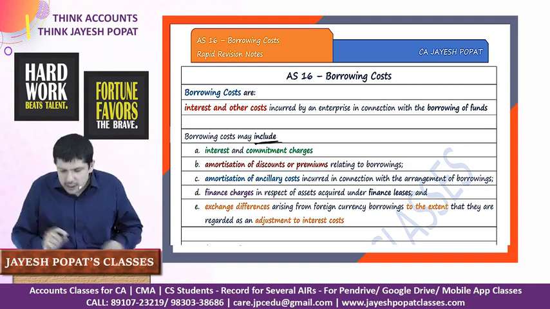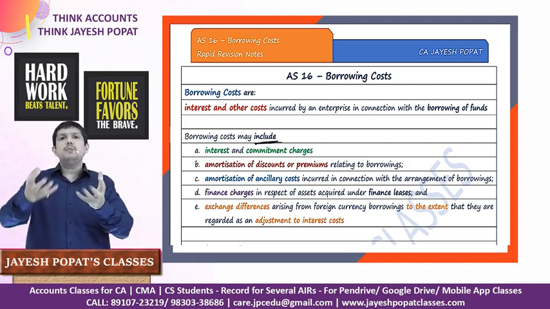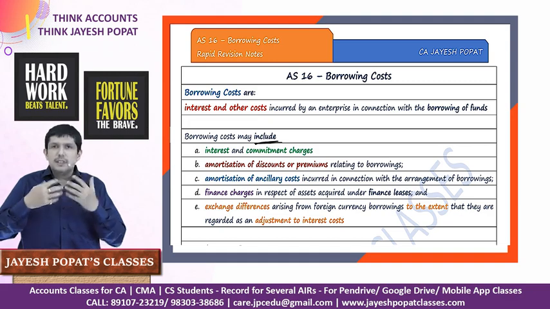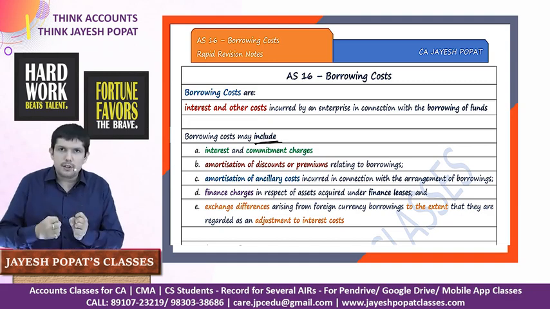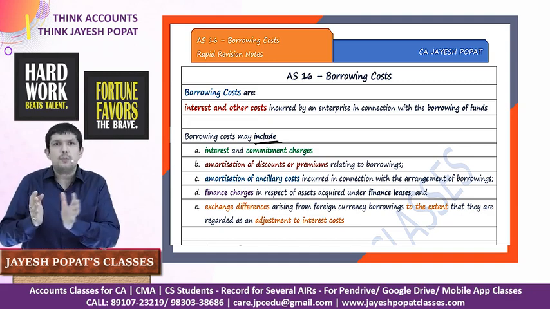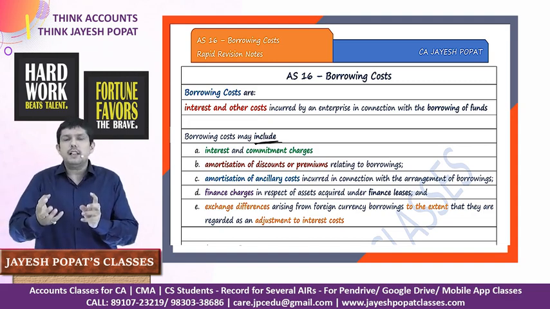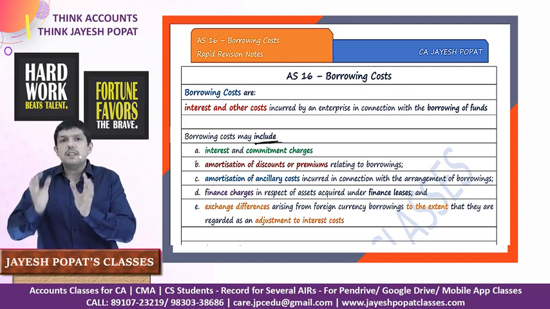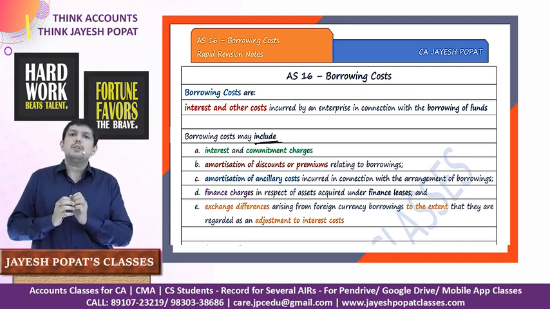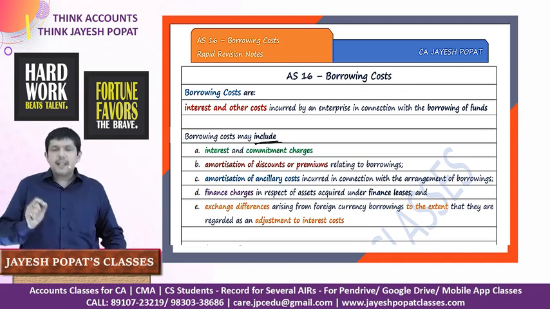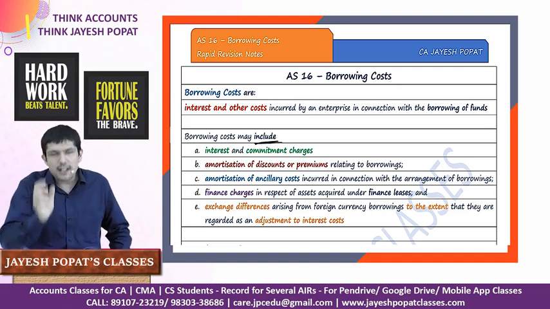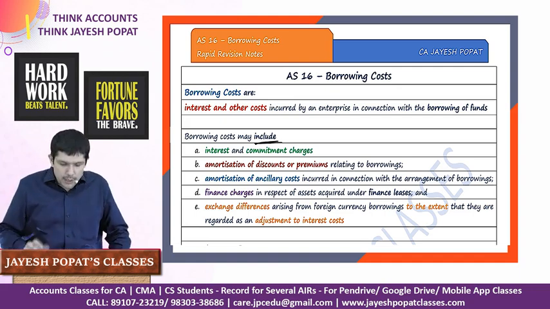Amortization of ancillary costs in relation to borrowing. So when we are doing borrowing, there are certain expenses which are incurred in relation to arrangement of funds. Maybe we need to submit our project report, we need to make financial statements in the way the lender wants them. So these costs which are incurred in relation to arrangement of funds will also be treated as borrowing costs. Finance charges in relation to a finance lease will also be treated as borrowing cost.